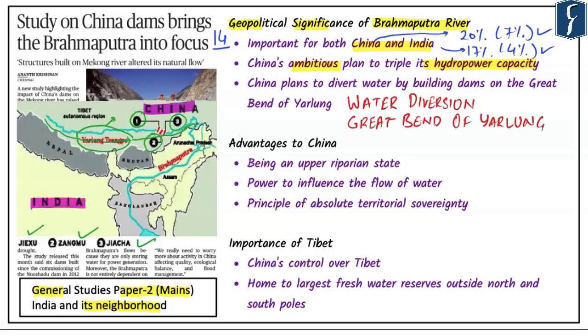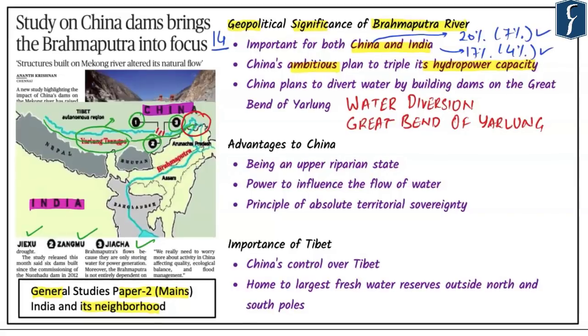Now, from the perspective of the prelims examination, it is important for you to know that at the location of the Great Bend of Yarlung, the river curves into the Assamese plain of India. Brahmaputra, or Yarlung Sangpo, enters India after passing the Great Bend through Arunachal Pradesh, where it is known as Siang or Dihang, and then on to Assam, where it is called Brahmaputra, and thereafter in Bangladesh, where it is named Jamuna.